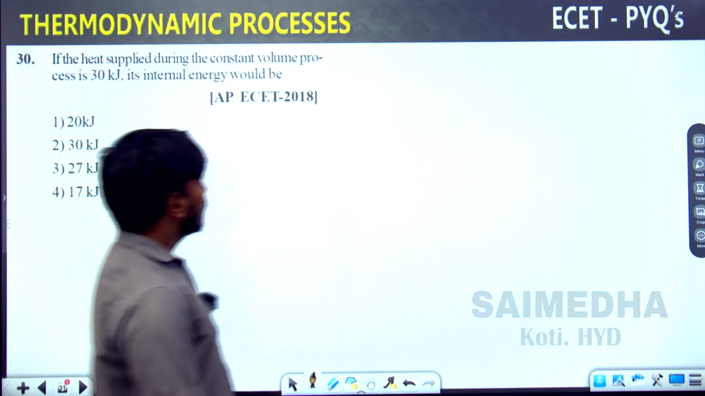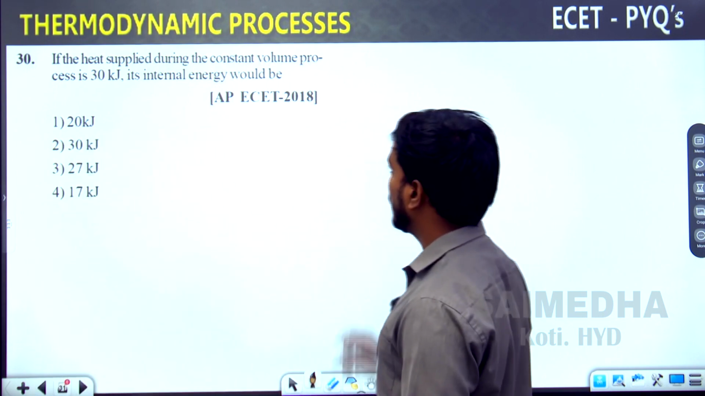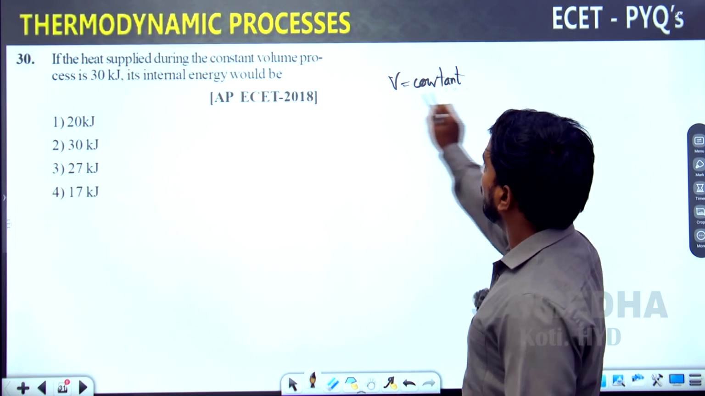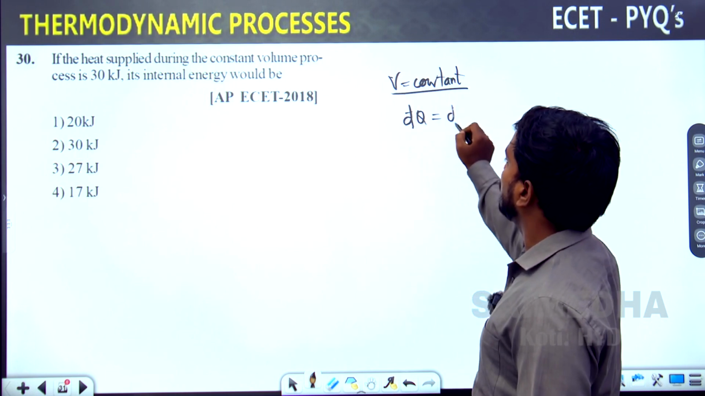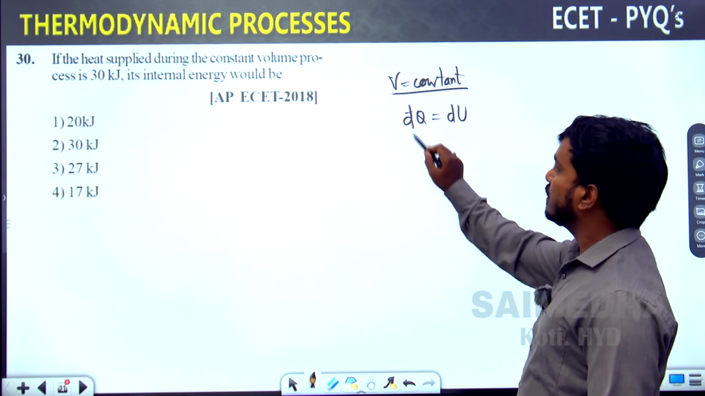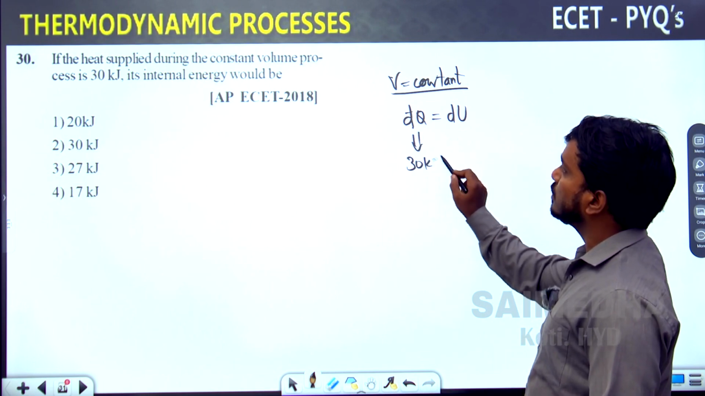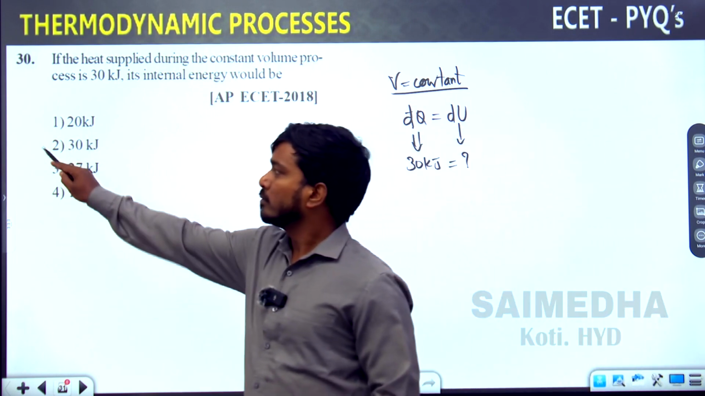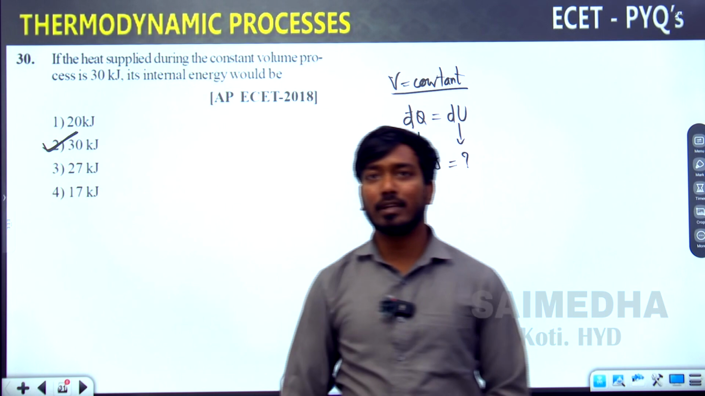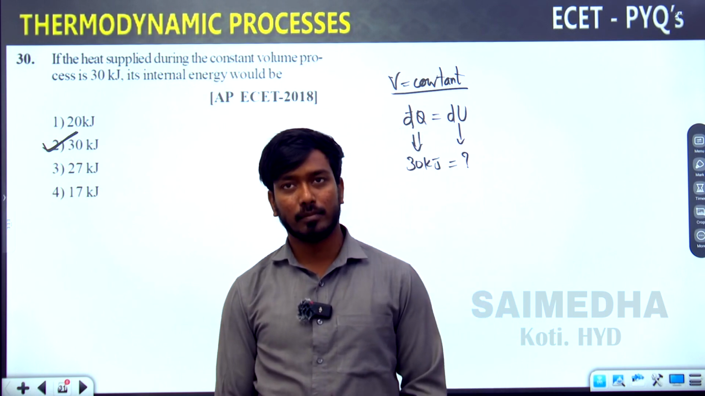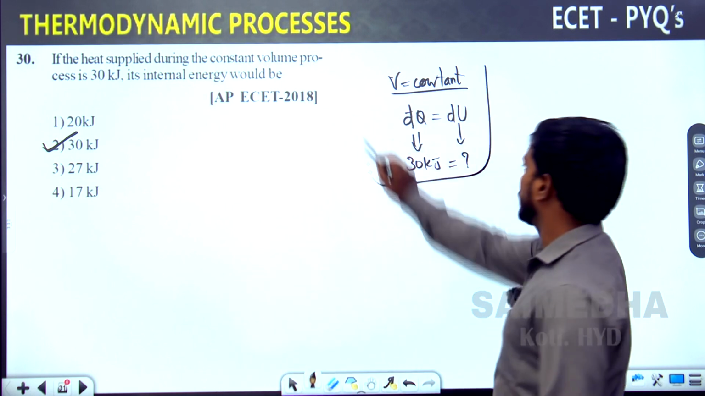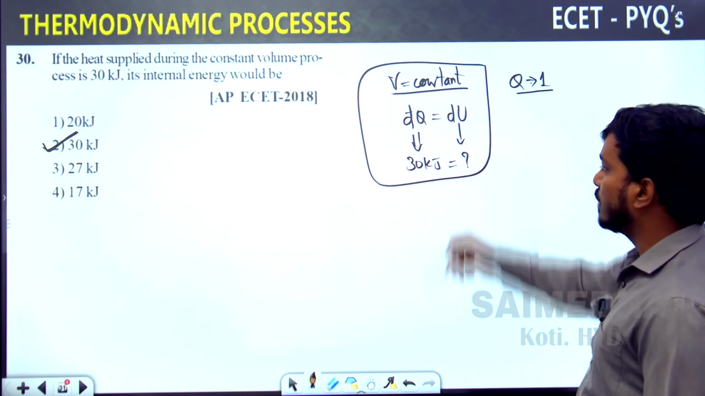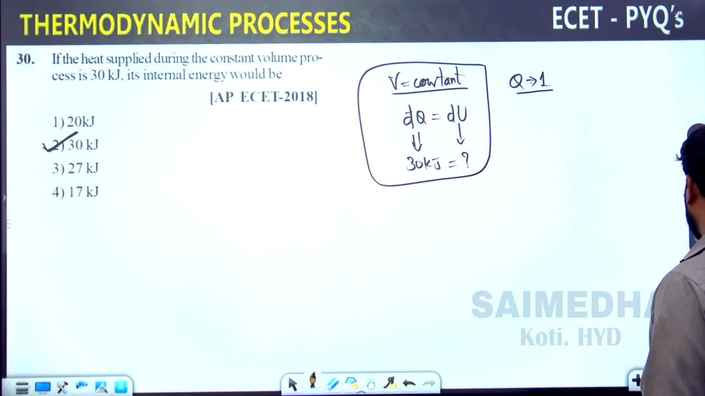The heat supply during the constant volume process is 30 kilojoule, the internal energy is. Volume is remaining constant, again the box formula. Volume is constant, then heat transfer and internal energy both are what? Same. Heat transfer is given as how much? 30 kilojoule. The asked question is change in internal energy is equal to what? What is the answer? 30 kilojoule only. Because in constant volume process, heat transfer and internal energy both are same. Okay. This we have already seen in the box. Refer question number 1, this box we have discussed. Go for the next question.